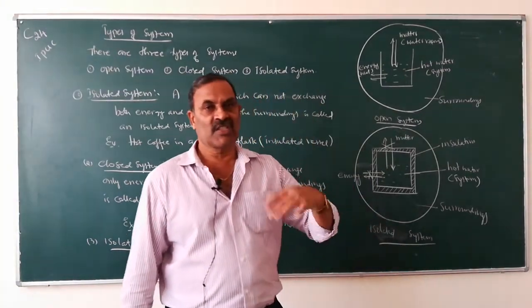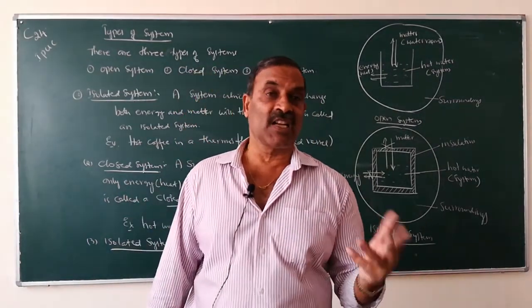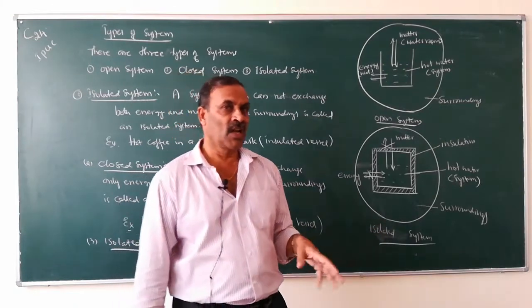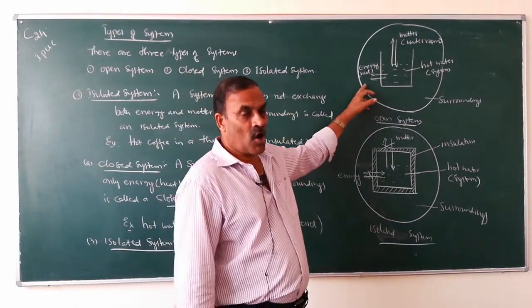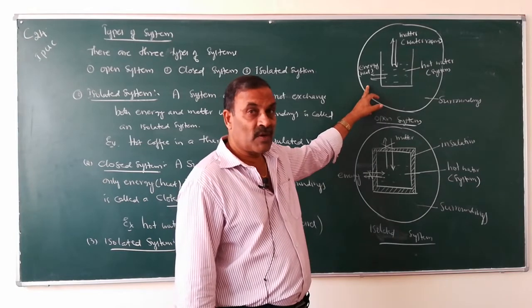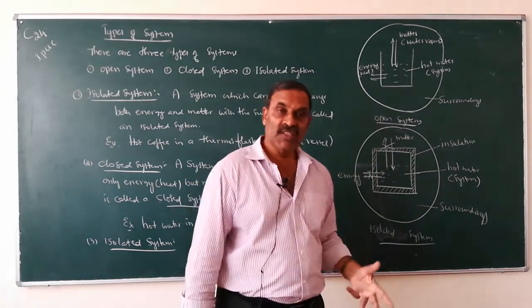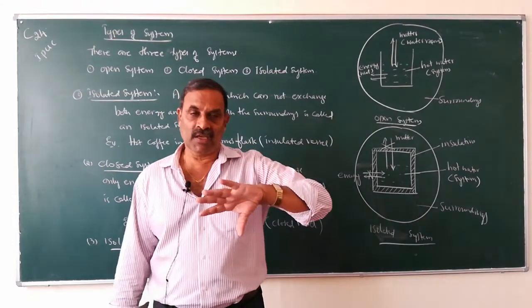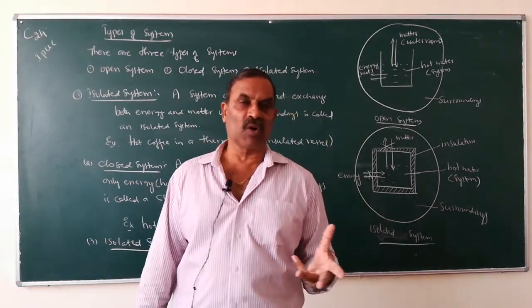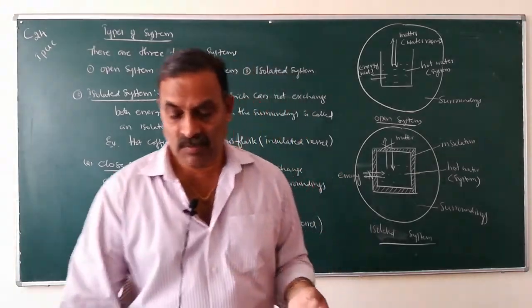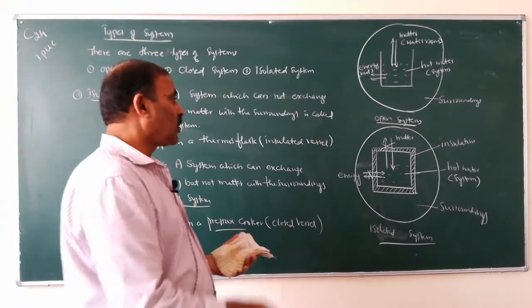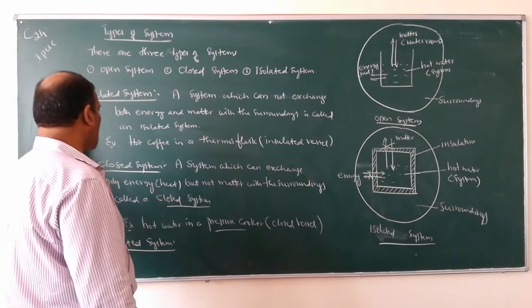A system which cannot exchange both energy and matter with the surroundings is called an isolated system. Example for open system, hot water in an open vessel. Closed system, hot water in a closed vessel or hot water in a pressure cooker. And for isolated system, hot coffee in a thermos flask.